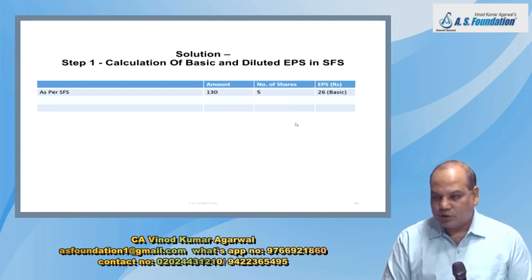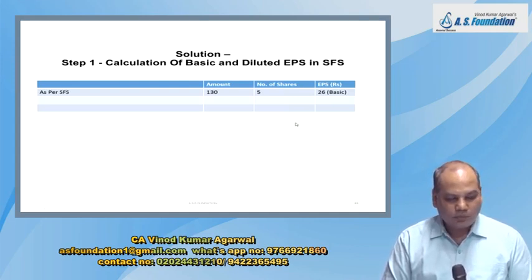Right hand side, 3 columns: amount, number of share, EPS. Point number A, as per separate financial statement, as per SFS, 130, that is given. 5, number of share.